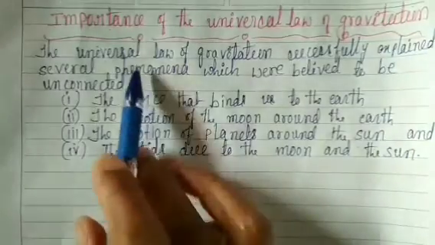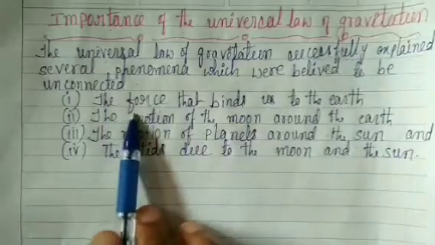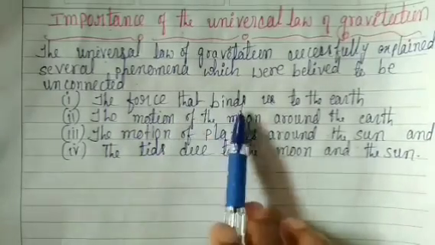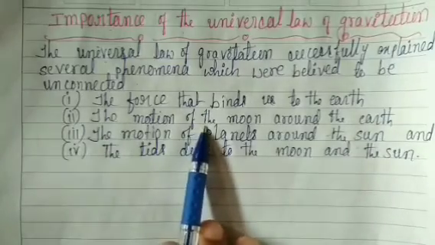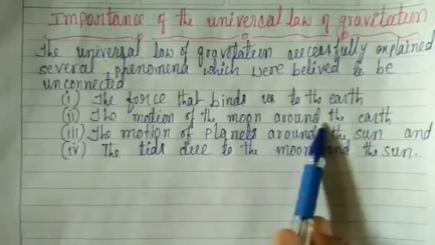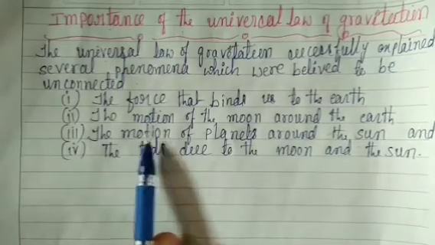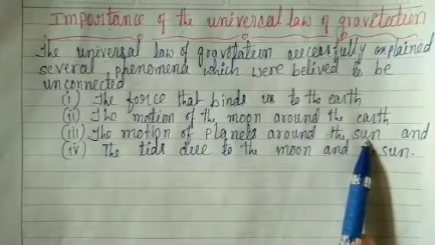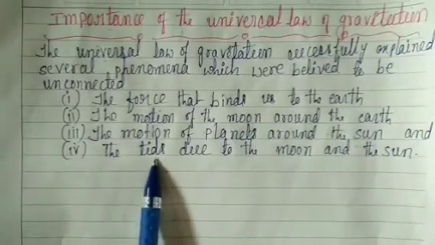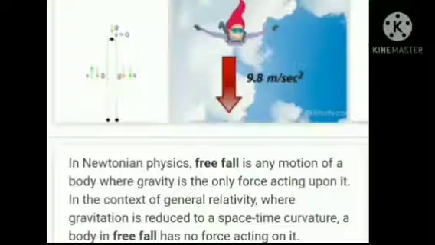Once again, the importance of the universal law of gravitation: the force that binds us to the earth, the motion of the moon around the earth, the motion of planets around the sun, and the tides due to the moon and the sun.